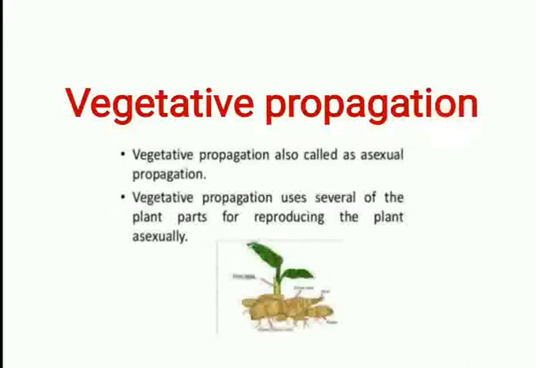Now, after fragmentation, we will talk about vegetative propagation, or vegetative reproduction. It is the process of multiplication in which a portion or fragment of the plant body functions as a propagule. That is, it develops into a new individual. Some plants are able to multiply by vegetative methods which involve the production of new plants without the act of fertilization or sexual union. Asexual or vegetative propagation of the plant is that form of plant propagation in which the new individual arises from any vegetative part of the parent.